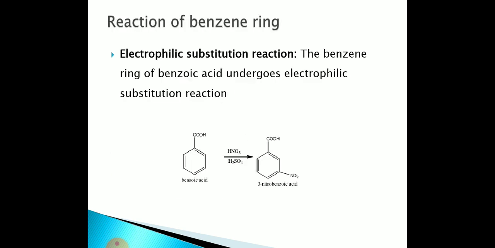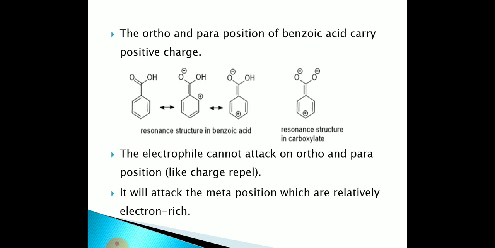So why does electrophilic substitution take place at the meta position? Because the ortho and para positions of benzoic acid carry positive charge, and the electrophile also carries positive charge, and because of the same charge, they repel each other.